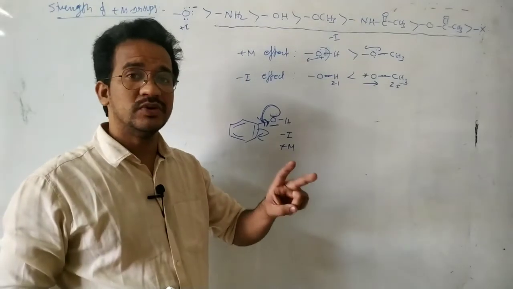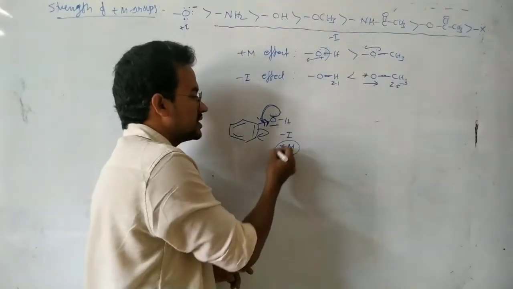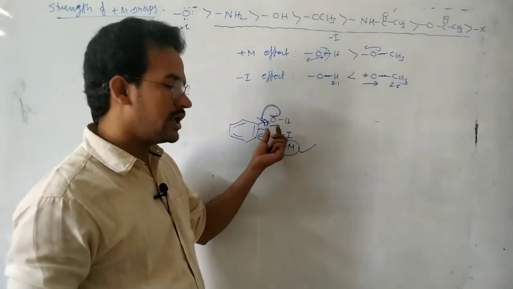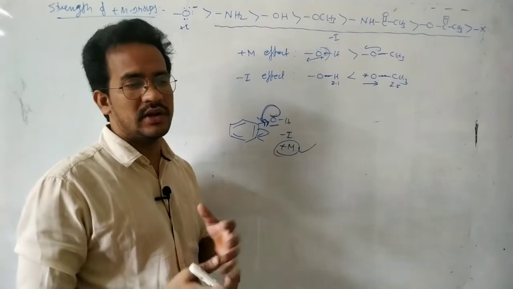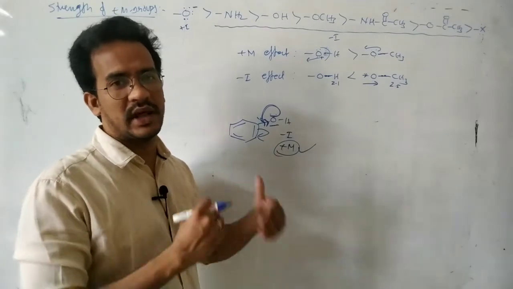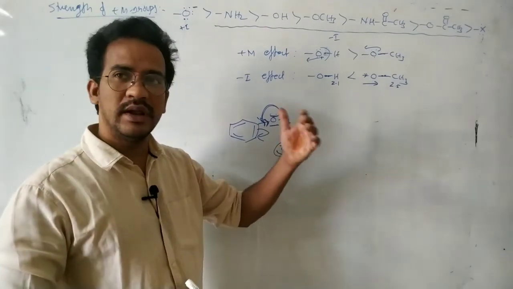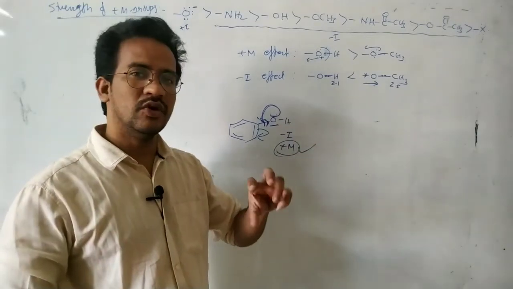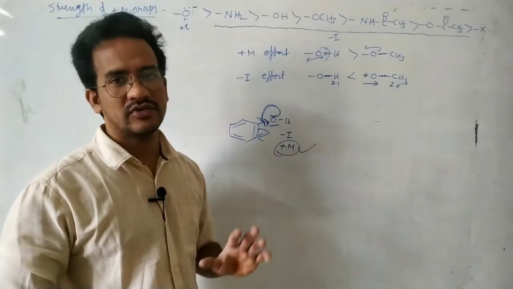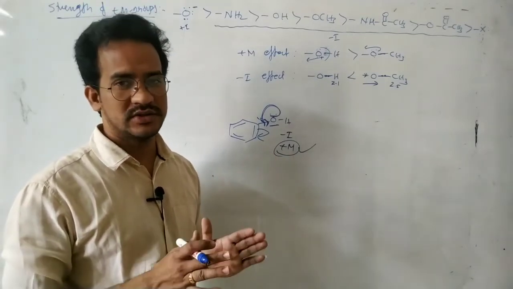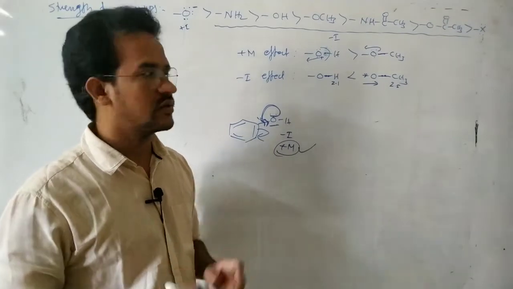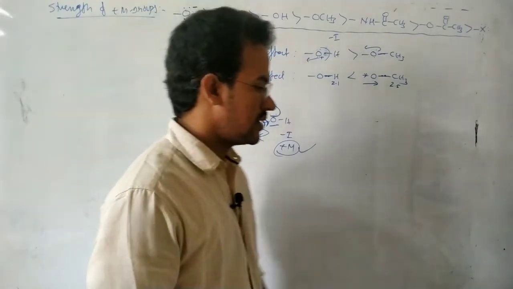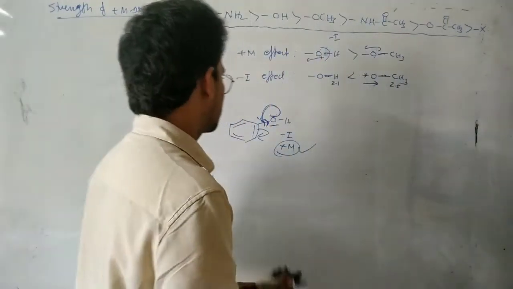So between these two opposite factors, here plus M effect is more dominating. Because it is a delocalization of the non-bonding electrons. Non-bonding electrons are easily available for the delocalization. So the plus M effect is more influencing than the inductive effect. Okay. That's why you can say resonance is a more stabilizing factor than the inductive effect. Okay. So resonance influences more than the inductive effect. That is the point. Okay. So that is the strength of the plus M groups.